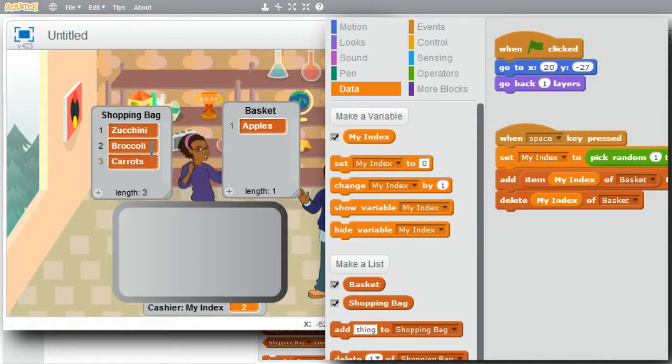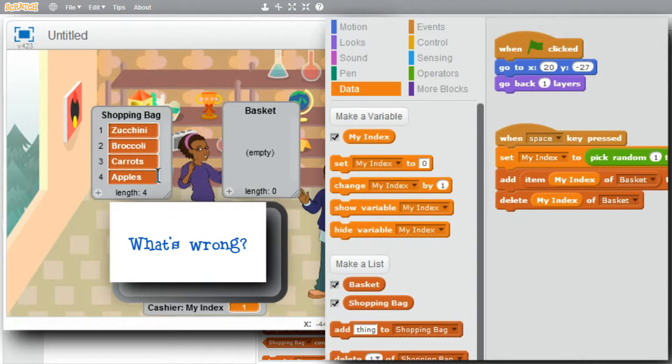Space bar. My index is 2 again. That was carrots. Carrots are now in the shopping bag and not in the basket. One more time. The basket's empty and apples are in the shopping bag. Program seems to be working nicely. We're done. Or are we?